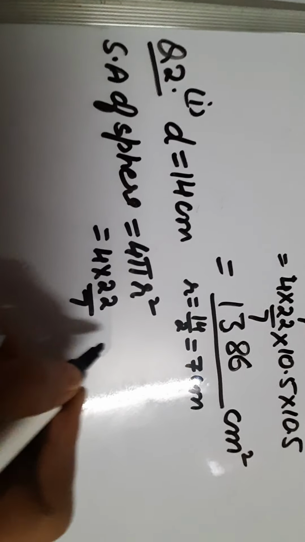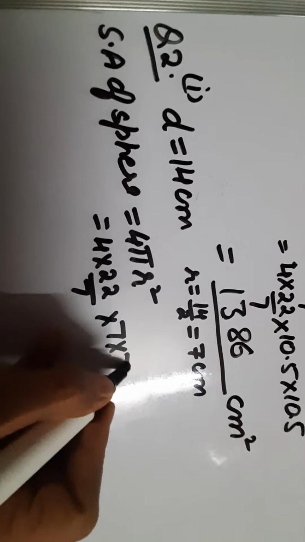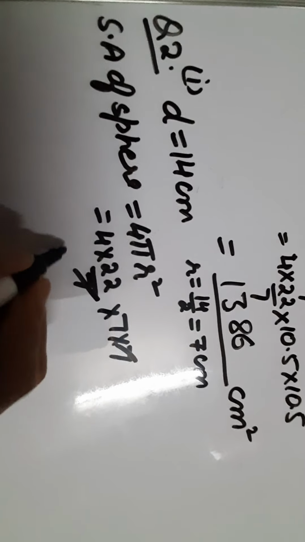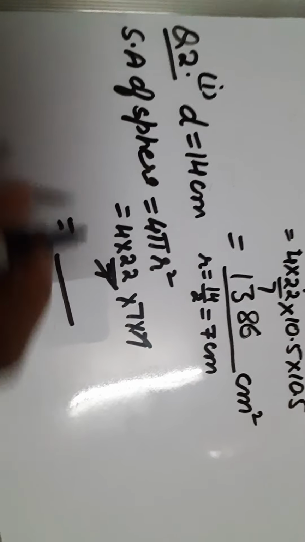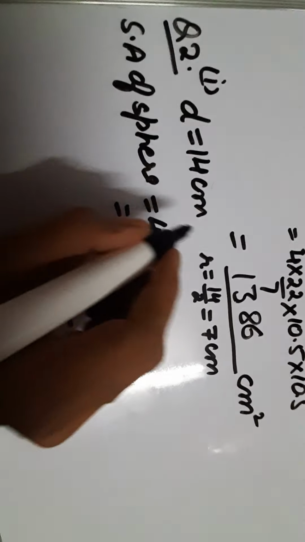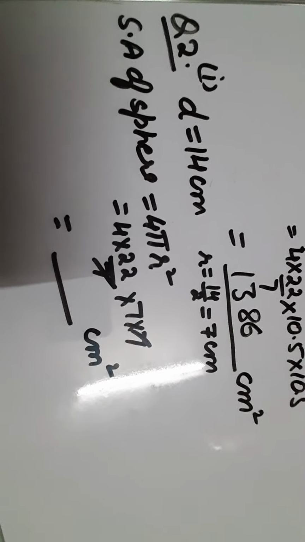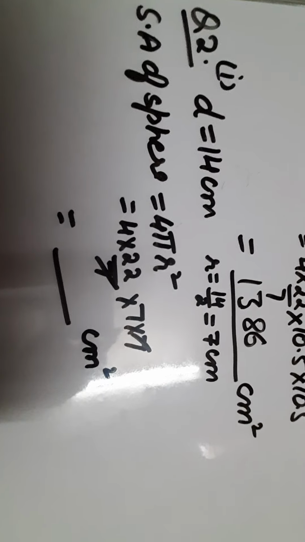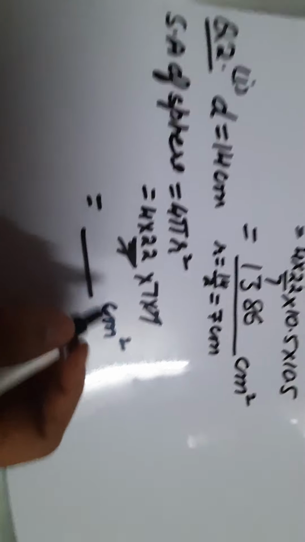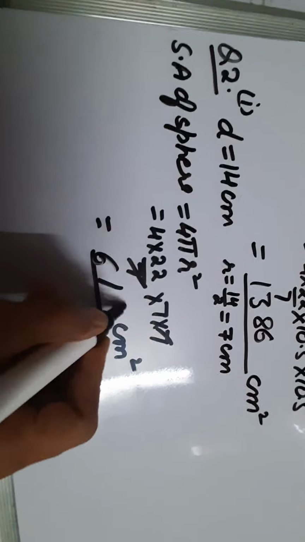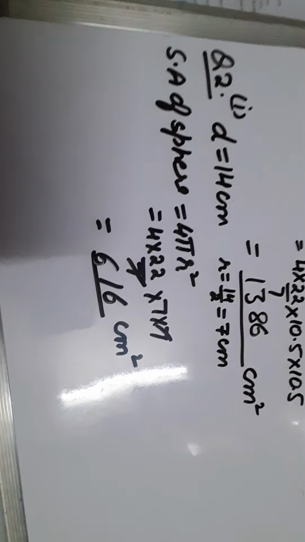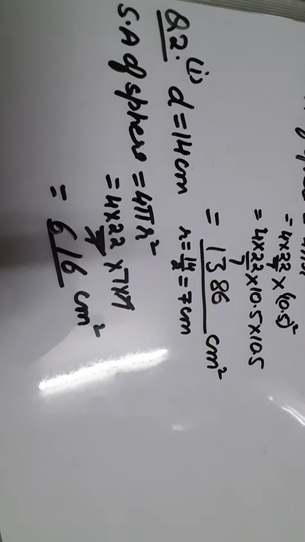So let us put the values in the formula as usual. We have done it in the previous question in the same way. So solve it to get the answer. Again, as it is the area, the units will be the same. It is centimeter square or meter square, whatever is given in the question. So let us solve it. By solving it, we'll get the answer as 616 centimeter square. I hope it is clear to you.